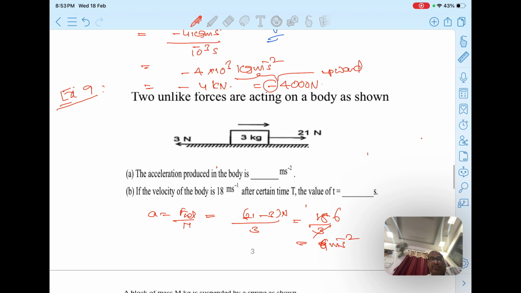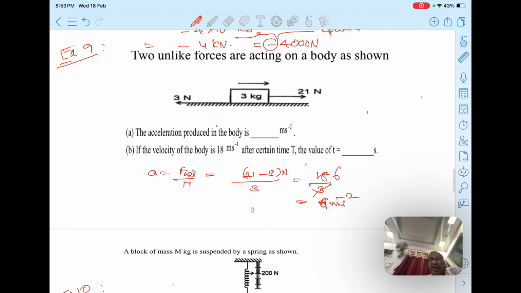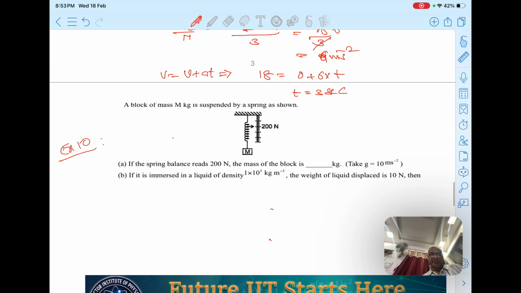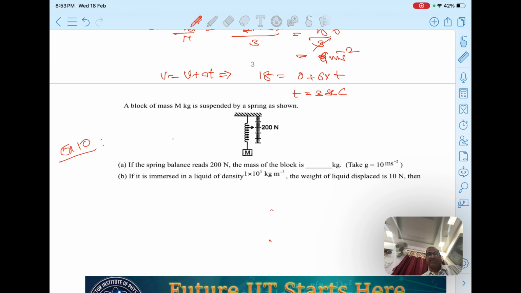Velocity of the body is 18 after a certain time. The value of time is being asked. Velocity after t seconds, the formula we wrote already in one dimensional motion, is u plus at. So velocity of the body is 18. The body is starting from rest, since nothing is mentioned. So you can say 0 plus a value 6 into some time t. From this you can find time t as 3 seconds. Right.